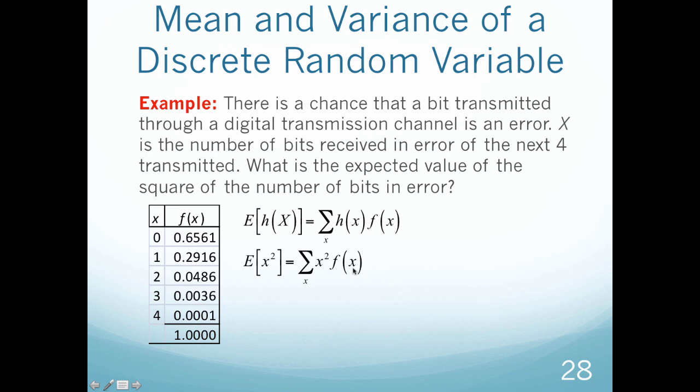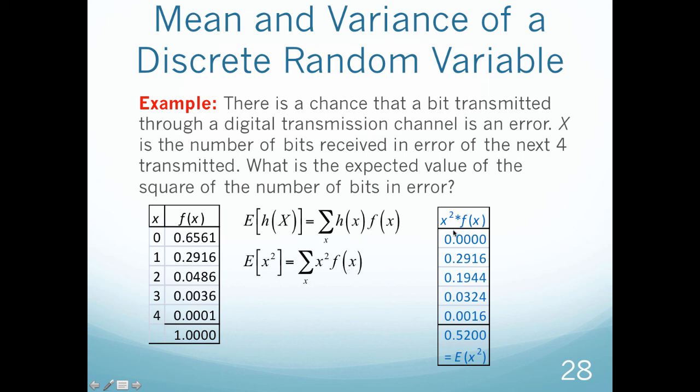Okay? So I do that in Excel and I say x squared times f of x. So I'm going to square each value and multiply it by its corresponding f of x. I do that for each row and I sum all of those up and I get 0.52. So that then is my expected value of x squared, or my mean of the square of the number of bits in error. Okay, so that's it then for mean and variance of a discrete random variable.